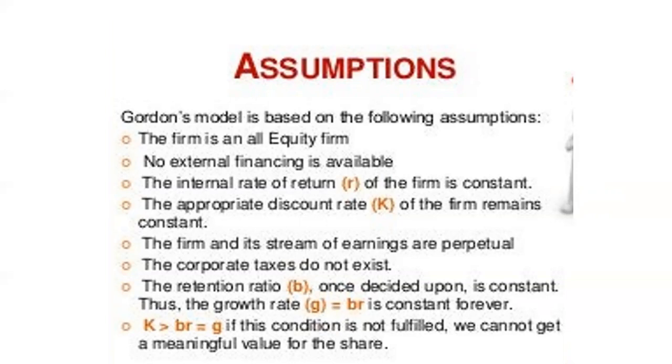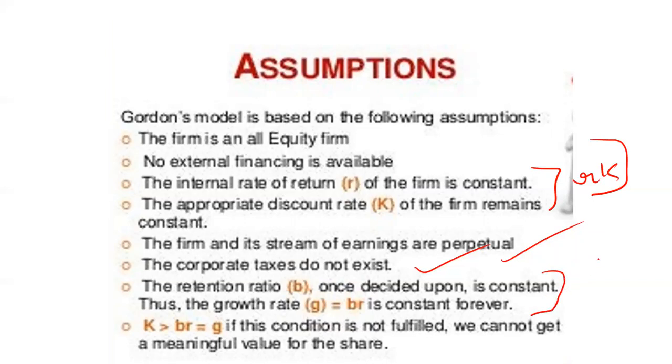Then the appropriate discount rate K of the firm remains constant. Here it is repeating the same thing, that IRR and K will be constant. Then the firm and its stream of earnings are perpetual, which simply means the life of the firm is indefinite. Then corporate taxes do not exist, and the retention ratio b, once decided upon, is constant. Thus the growth rate g = br is constant forever. This is the main additional assumption provided by Myron J.